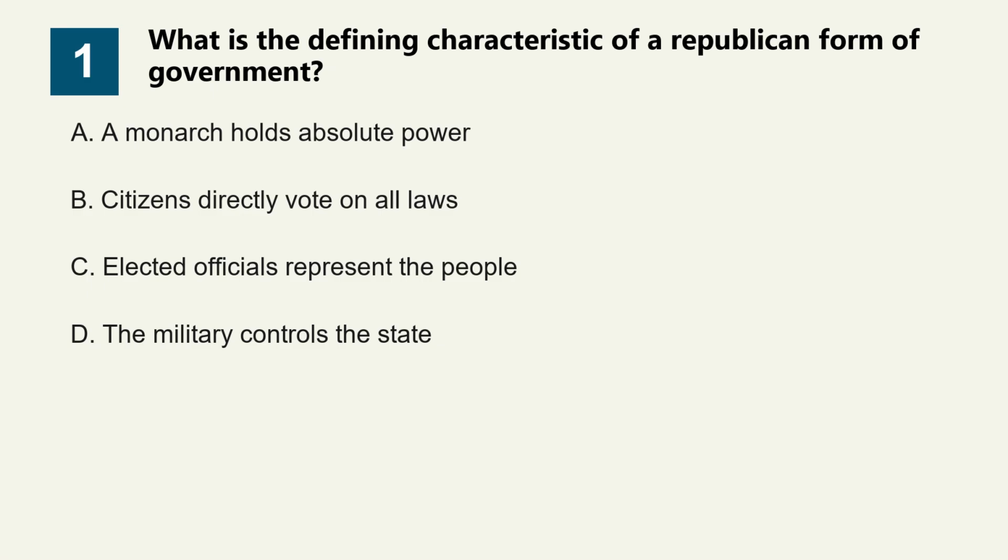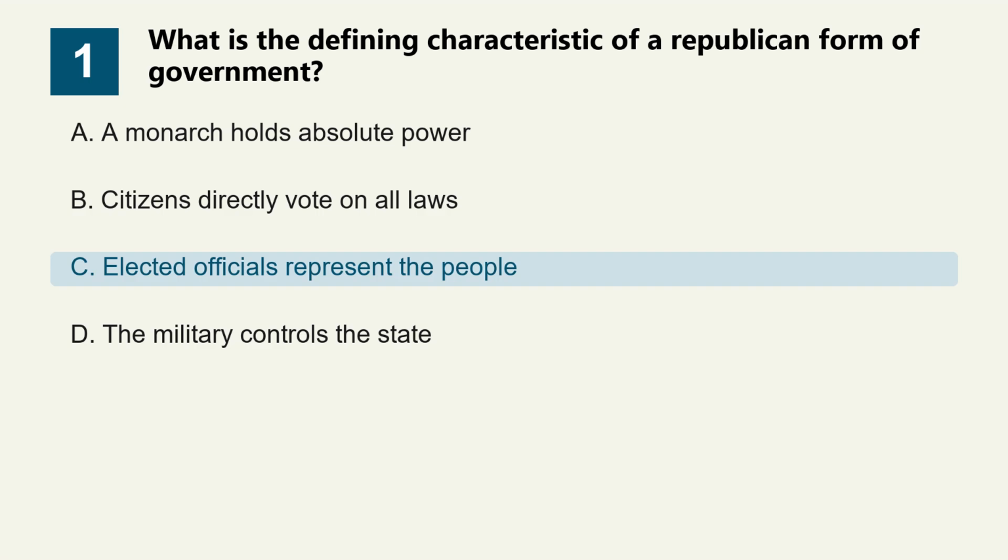Question 1. What is the defining characteristic of a republican form of government? Option A. A monarch holds absolute power. Option B. Citizens directly vote on all laws. Option C. Elected officials represent the people. Option D. The military controls the state.